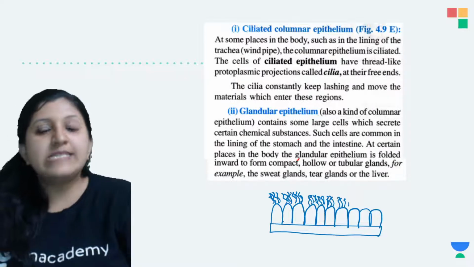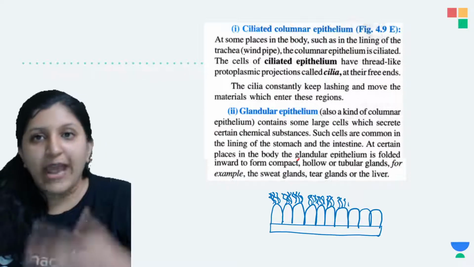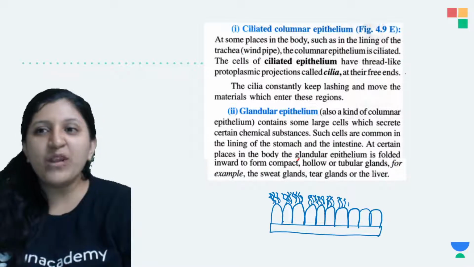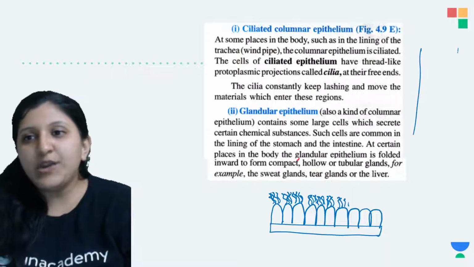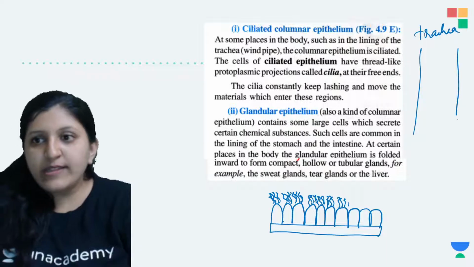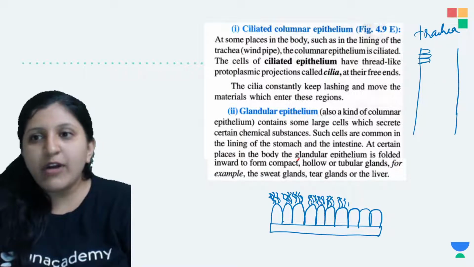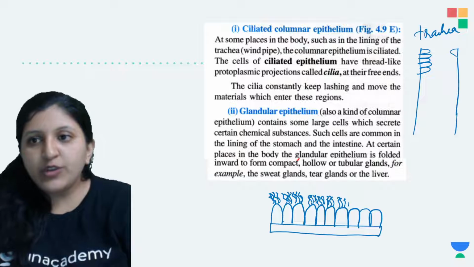At some places in the body, as in the lining of the trachea, we can find columnar cells. Let's say this is a trachea. Here also you can find a columnar epithelium.